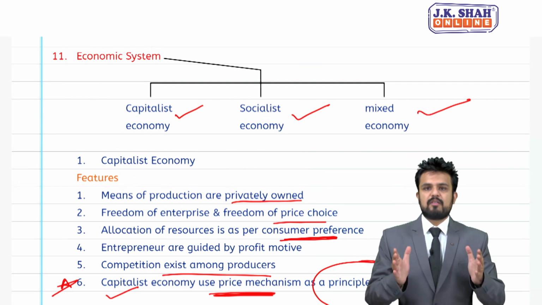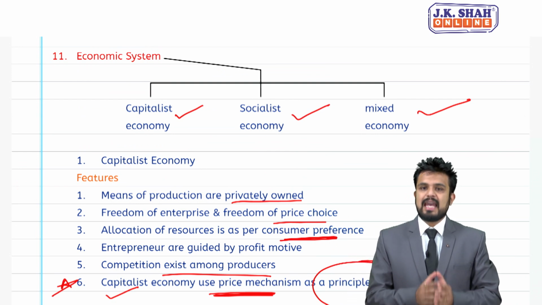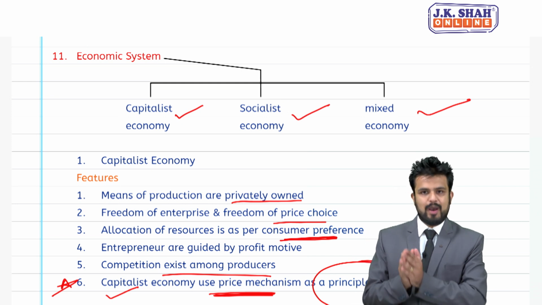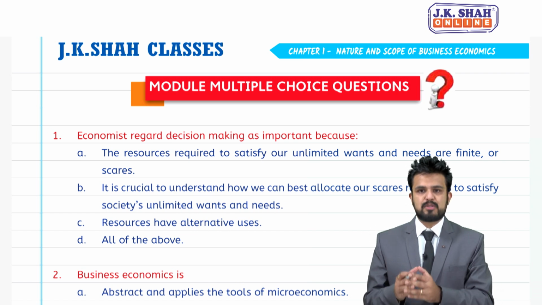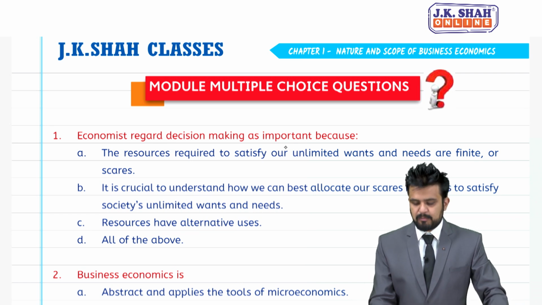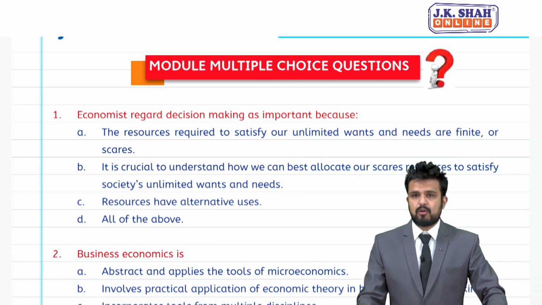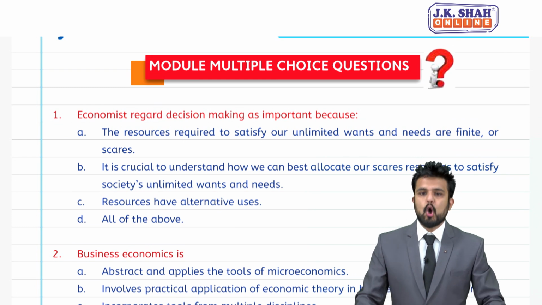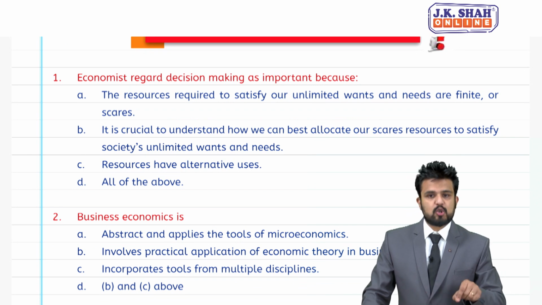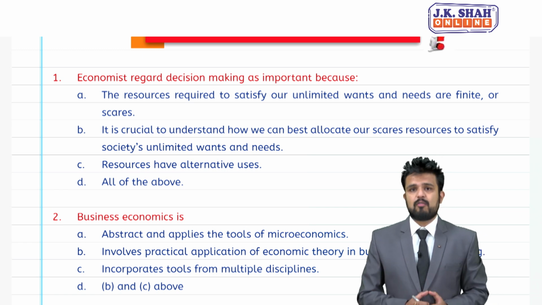So, students, here we completed our first chapter, which was nature and scope of business economics, and now we are going to start with module MCQs for chapter number 1. Now, let us begin with module MCQs. So, first MCQ is, economists regard decision making as important because. Option A says the resources required to satisfy our unlimited wants and needs are finite or scarce. B option says it is crucial to understand how we can best allocate our scarce resources to satisfy society's unlimited wants and needs.